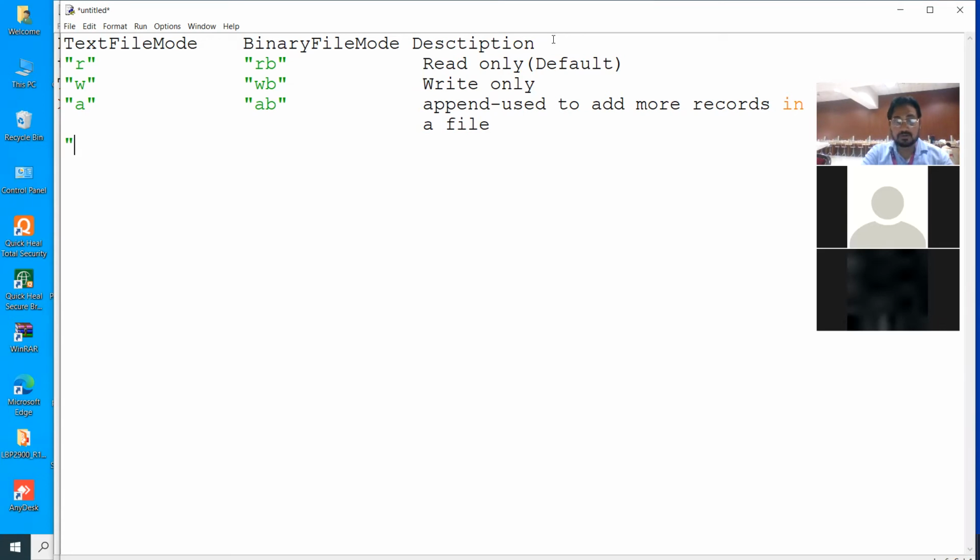Next is your R plus. Spell R plus. And here it will be RB plus. That is, plus means here read and write. Priority is given first read and write. Both way, binary or different. Are you getting my point? Please show some thumbs. नहीं तो मैं पढ़ाता चला जाए, मुझे पता नहीं चल रहा.